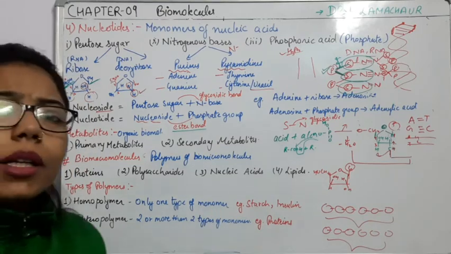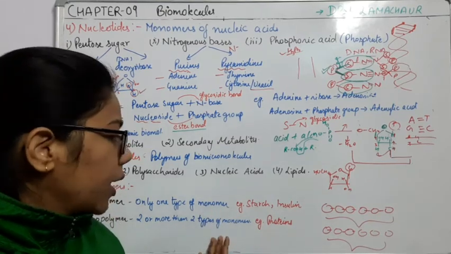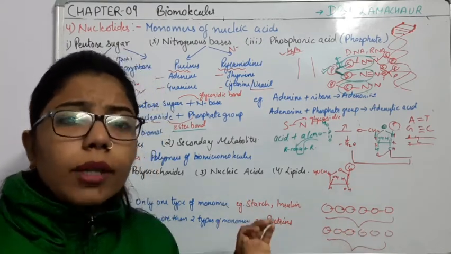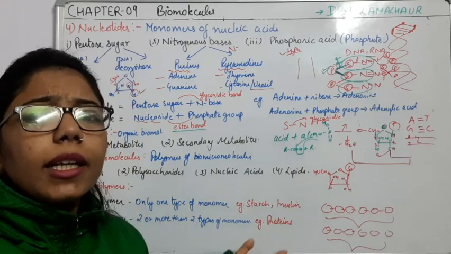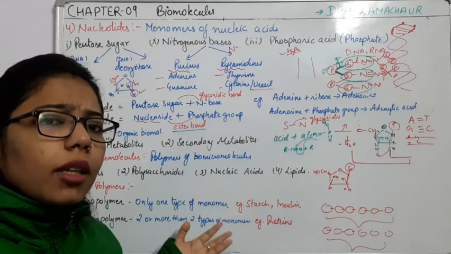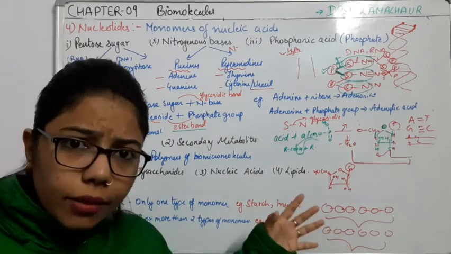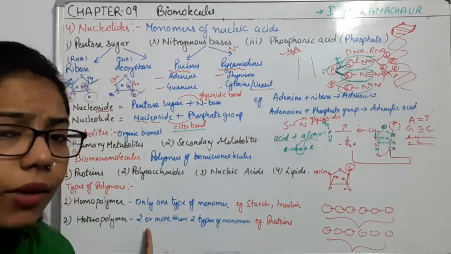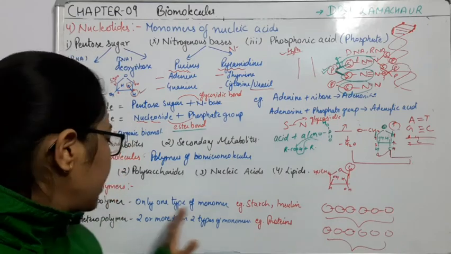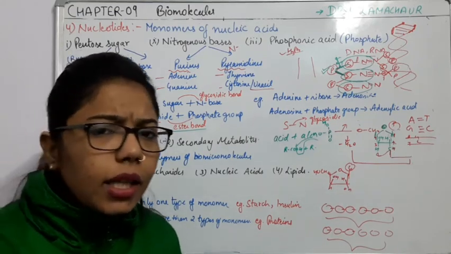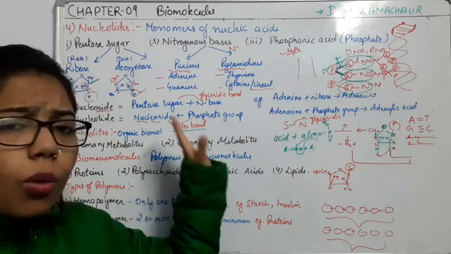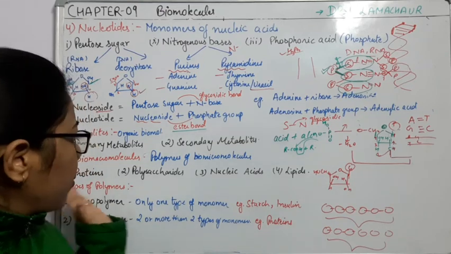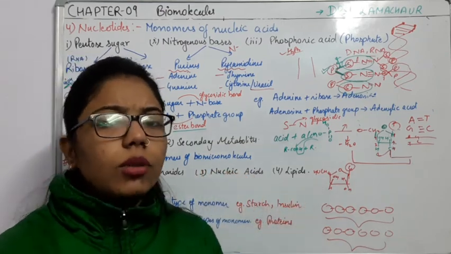Now comes the heteropolymer, when we have different types of monomer. If I talk about the proteins, we know it is a combination of amino acids. Amino acids can be of different types. It can be alanine, valine, serine. So when these different types of amino acids combine, they form the protein, right? So when different types of monomers combine, it is known as heteropolymer, right? So we have done the whole of the biomicromolecules, and in the coming classes we will understand these biomacromolecules, right? So that's all for today. Thank you.